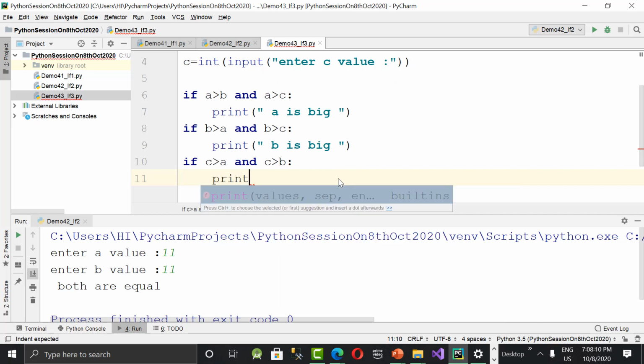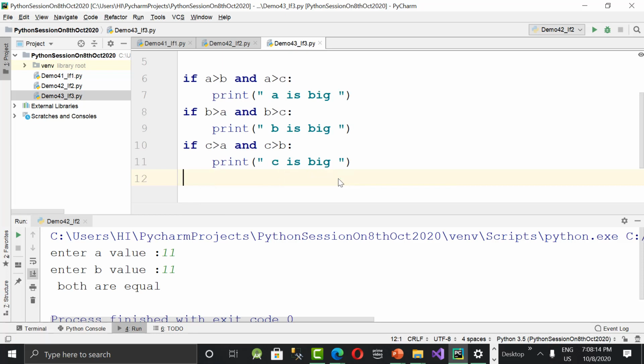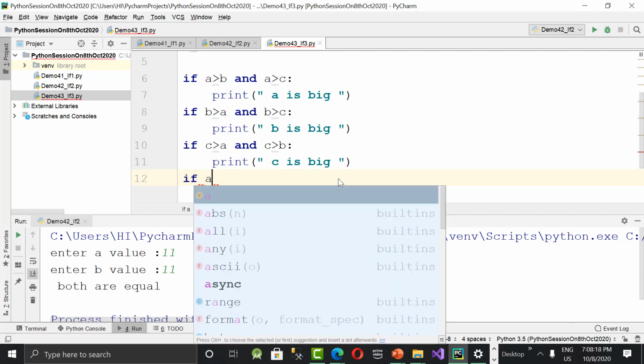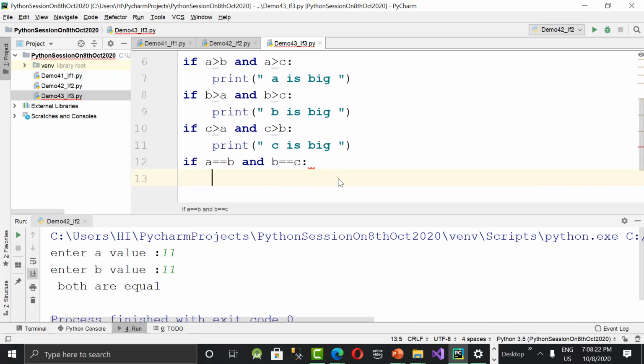Print C is big. And finally, the fourth case, all may be equal. So for that, what am I writing? If A double equal to B and B equal to C, print all are equal. So like this we need to write.